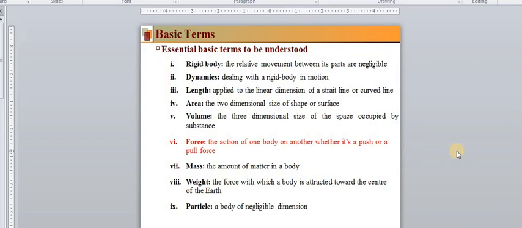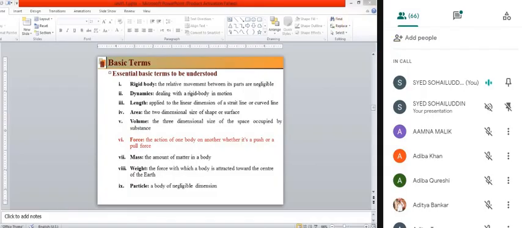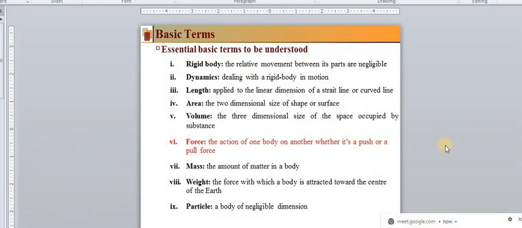So that is nothing but the mass. Then what is weight? Weight is nothing but the force with which a body is attracted towards the center of the earth. It is the force with which a body is attracted, the force of gravity. So it has been acted upon with the force of gravity. So the force with which a body is attracted toward the center of the earth is nothing but